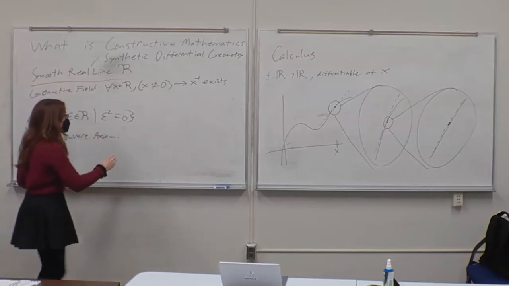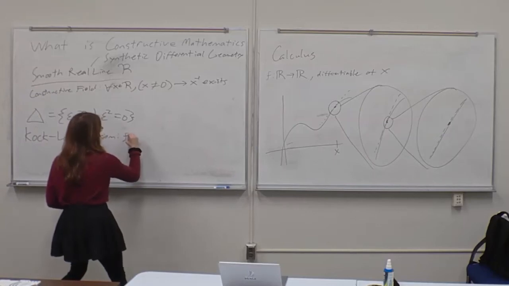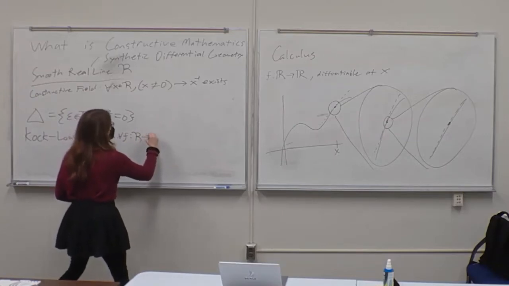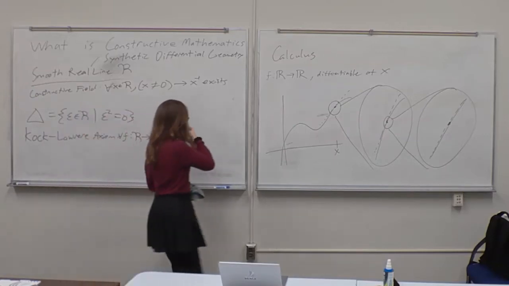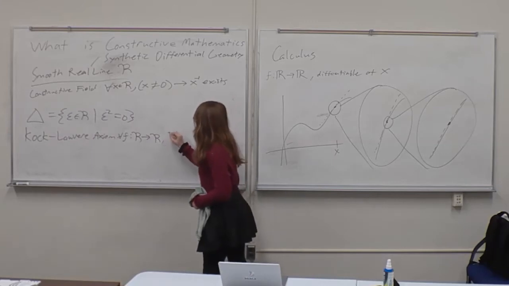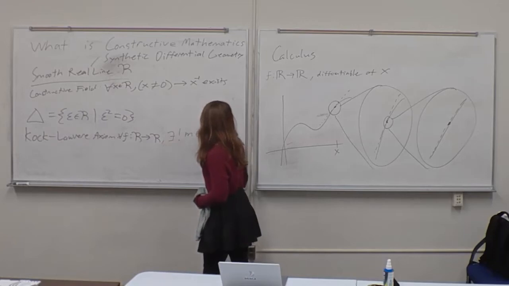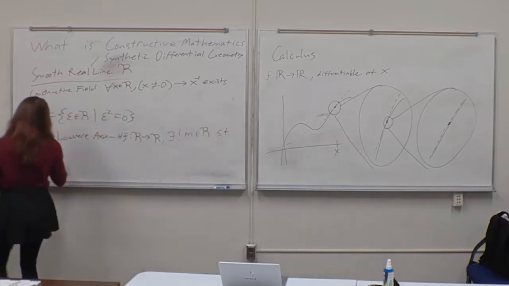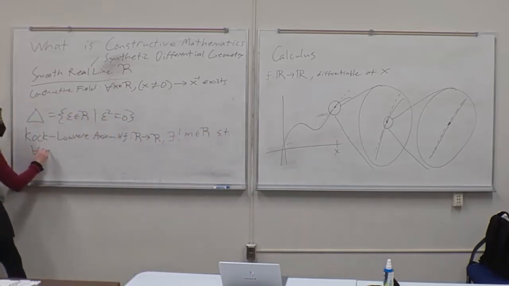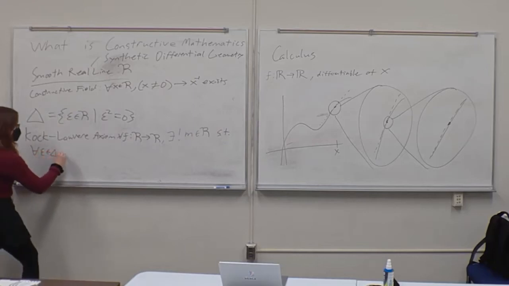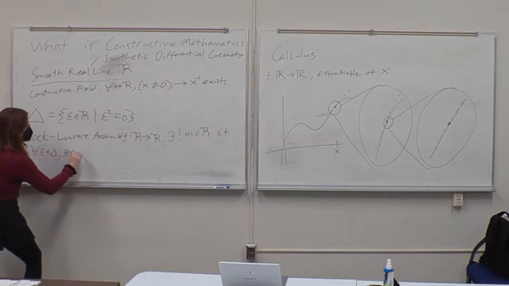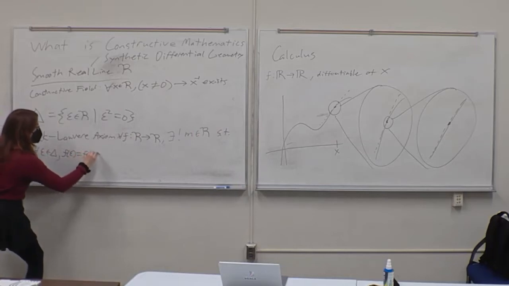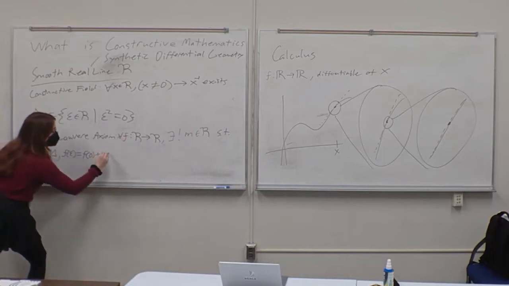And so what this says is that for all f, for all functions from the smooth real line to the smooth real line, there exists a unique point on the smooth real line, m, such that for all epsilon in delta, f of epsilon is equal to f of 0 plus m times epsilon.